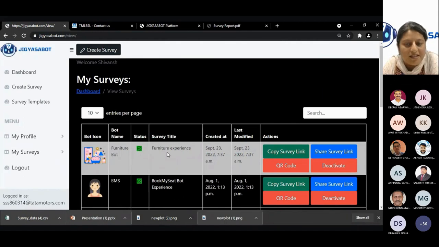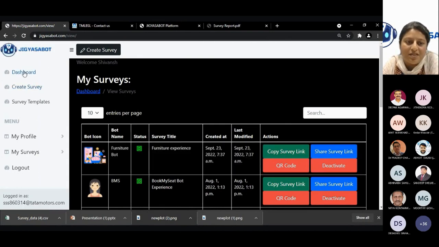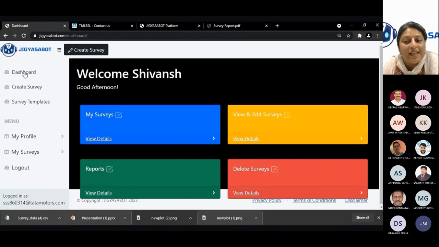It's already activated. I don't have to add the questions again. I can copy the survey link or I can generate a QR code directly and I can share the survey. I can also deactivate the survey when I want. So let me see how we can edit the survey.